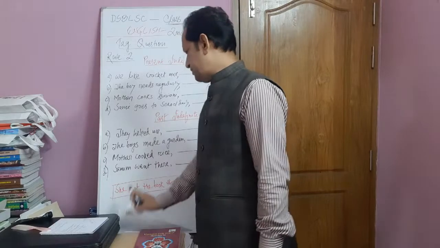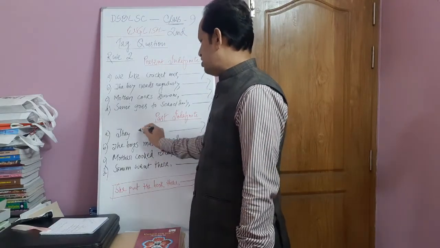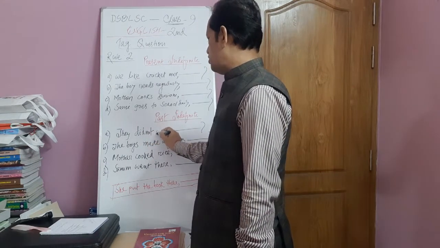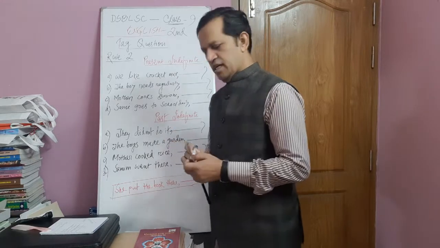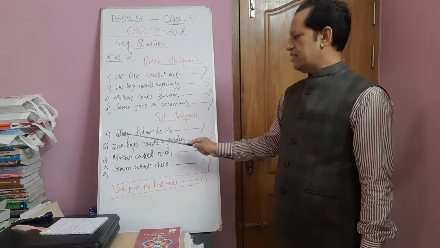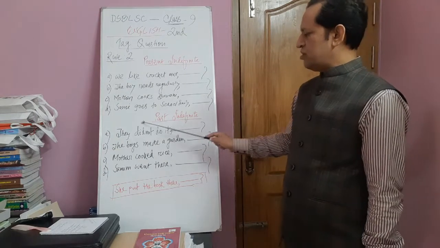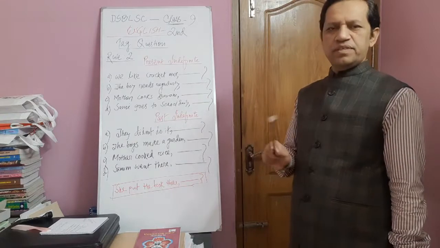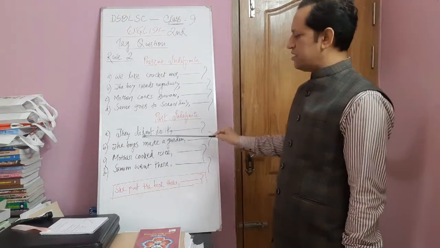If they did not do it, if there is a sentence, they did not do it, did not is there, and the sentence is in negative form of past indefinite.